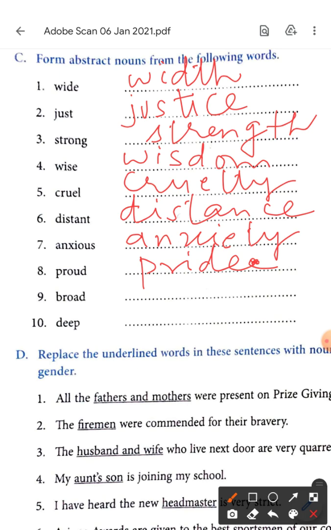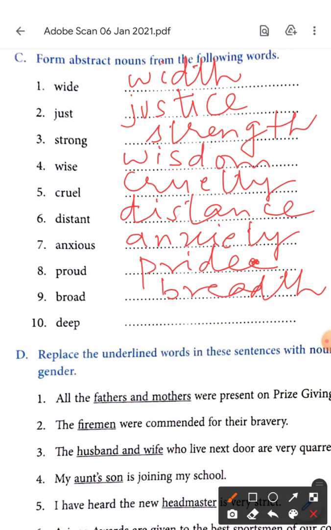Broad. Something is broad. What will we say? Oh, what is the breadth of this thing? Chair, table, cupboard, anything. How broad is it? We try to find the breadth of it.